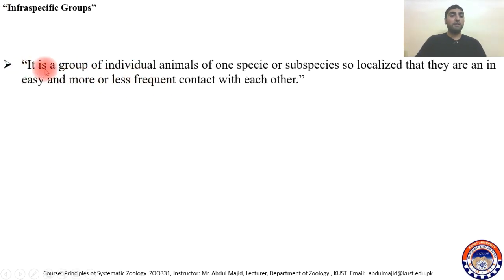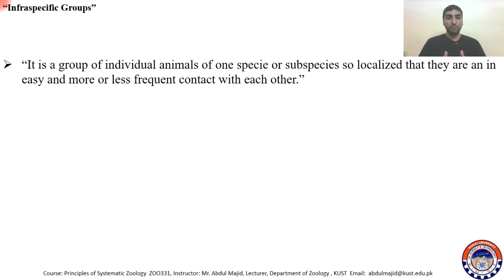You can define it as a group of individual animals of one species or subspecies so localized that they are in easy and more or less frequent contact with each other.